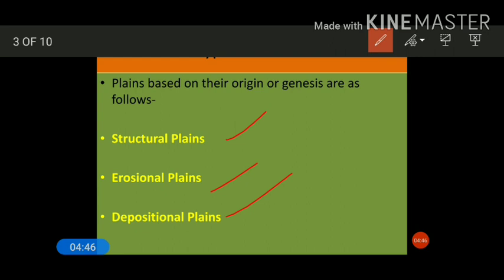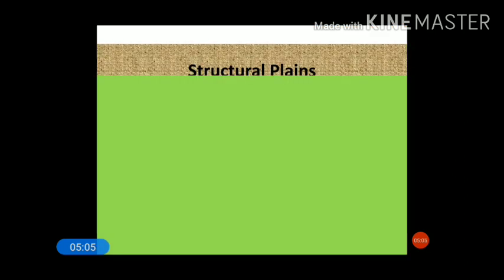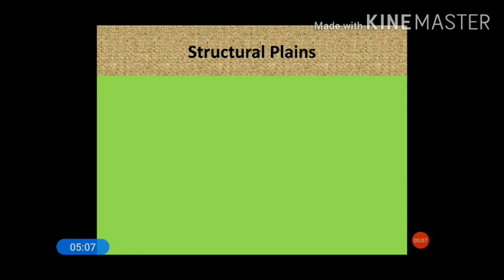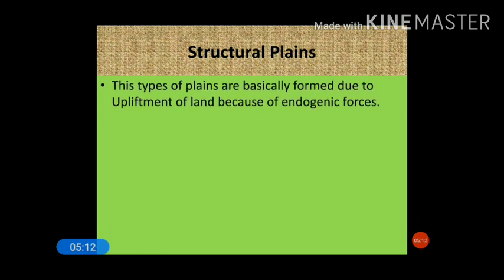Although there are sub-classifications of all these, this video is focusing on class 6 students, so we'll be discussing all these plains in short. Starting with the first one, the structural plain. Now how are structural plains formed? This type of plain is basically formed due to upliftment of land or landmass because of endogenic forces.